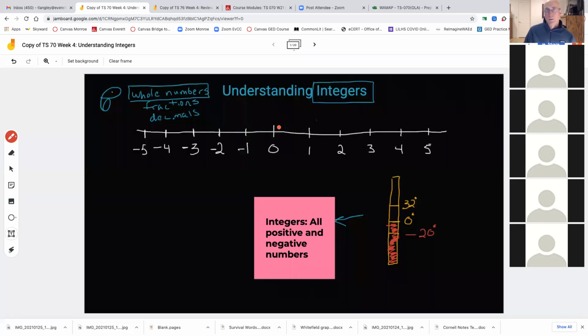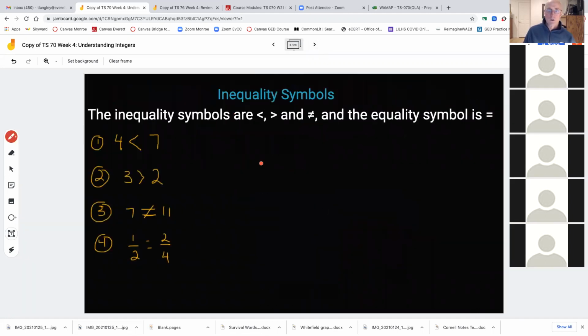And so on the number line, anything to the left of zero is a negative number. And everything to the right of zero is a positive number, okay? So that's just a little introduction to integers.